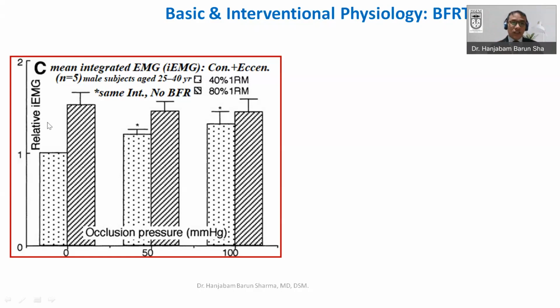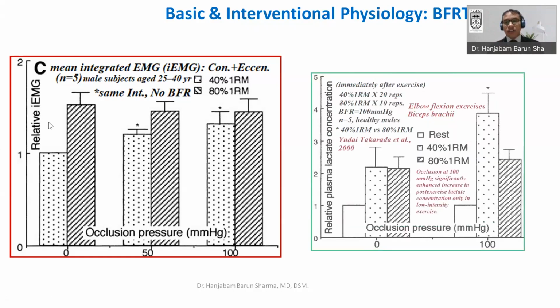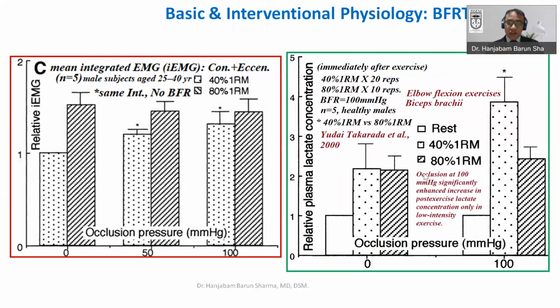It is shown in the relative integrated EMG. This is important. Another point: you can see that apart from the EMG, blood lactate naturally has to increase, because what you are doing is restricting the venous outflow. Even though you are not completely restricting the arterial inflow, some of the arterial inflow is always maintained, but you are obstructing the venous outflow.